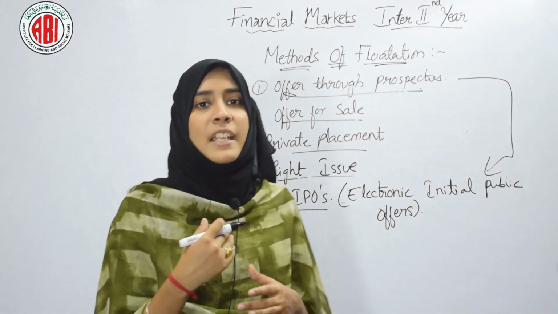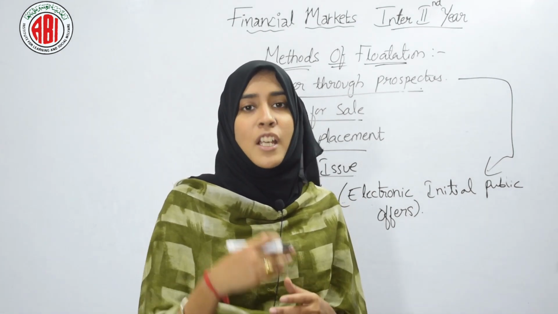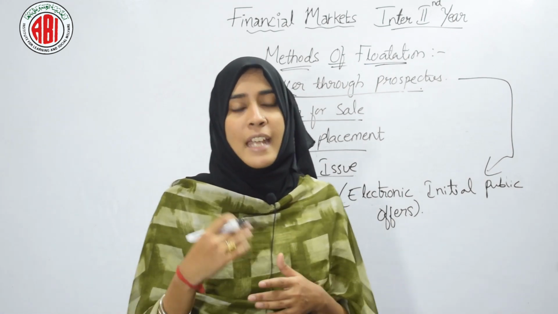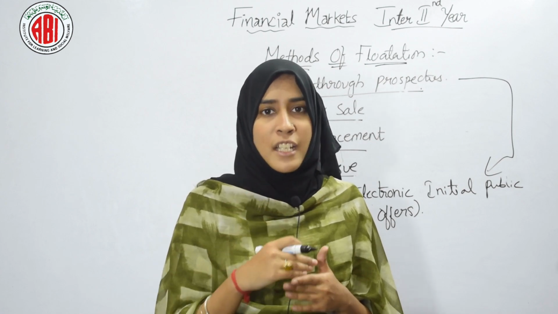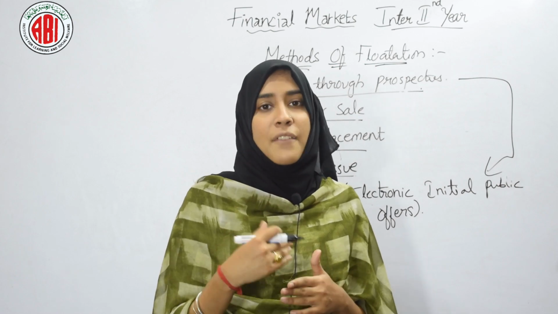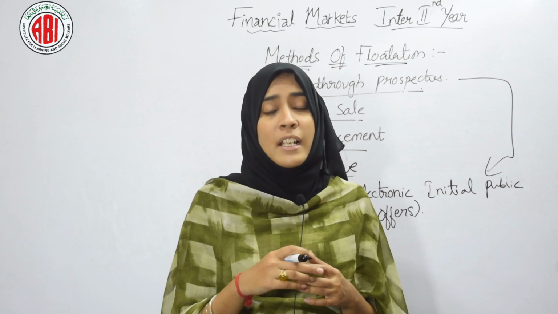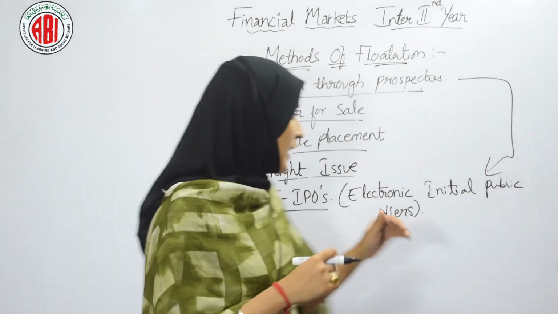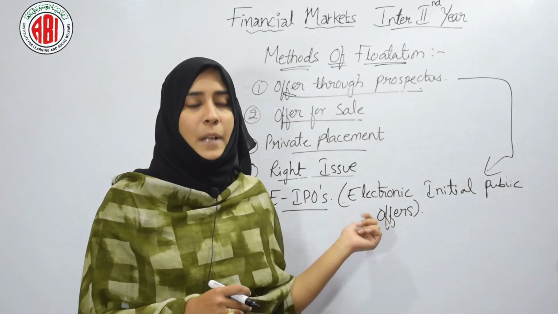Means the company here is issuing its prospectus or its shares through an electronic medium, where people can access and get details about the company, what the earnings of that company are, and what dividend will be given by that company if they invest their money in it. So people will get these details online or through an electronic medium under e-IPOs. So these were the methods which come under the primary market.